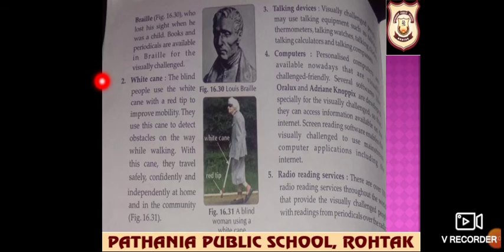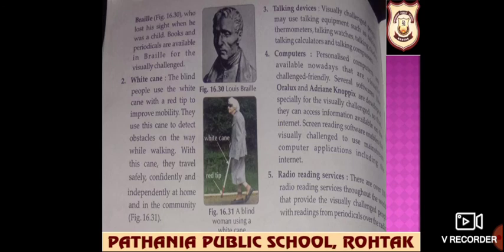Braille lost his sight when he was a child. Books and periodic tables are available in Braille for the visually challenged. Now we can also use a white cane. The blind people use the white cane with the red tip to improve mobility. Means if they have to move from one place to another, they use this cane to detect obstacles on the way while walking. With this cane, they travel safely, confidently, and independently at home and in the community.